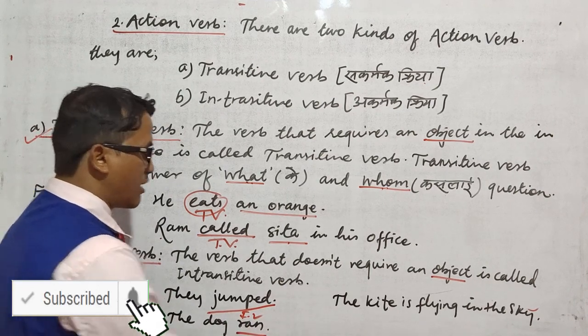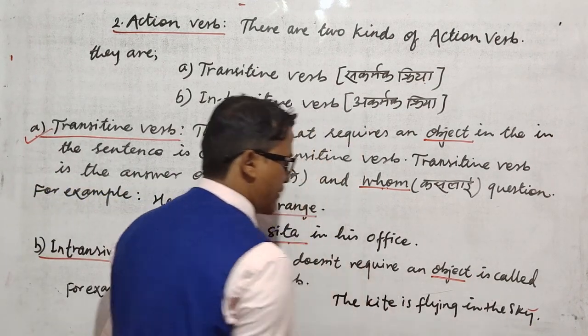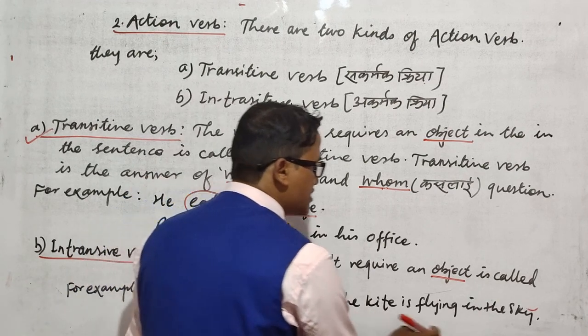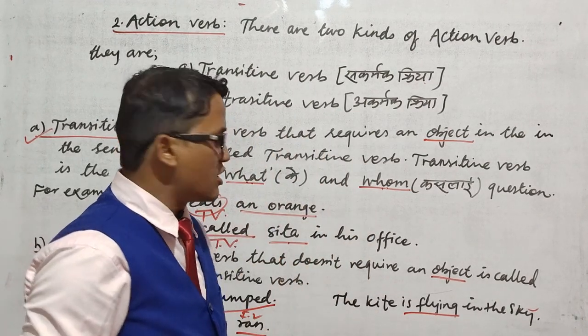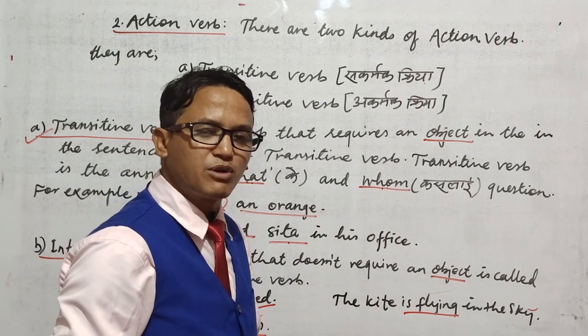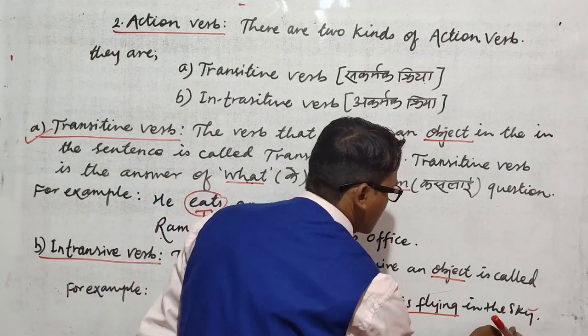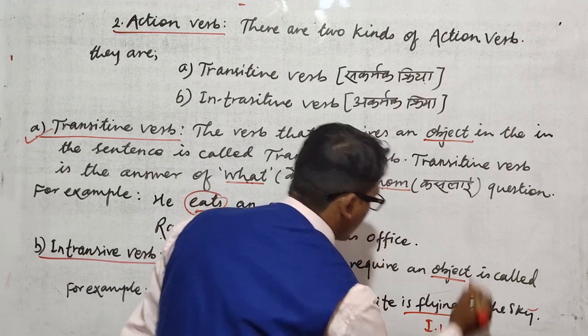See, now the kite is flying in the sky. Here, flying is transitive or intransitive? What flying? Whom flying? Here there is no object. So that's why this is also intransitive verb.